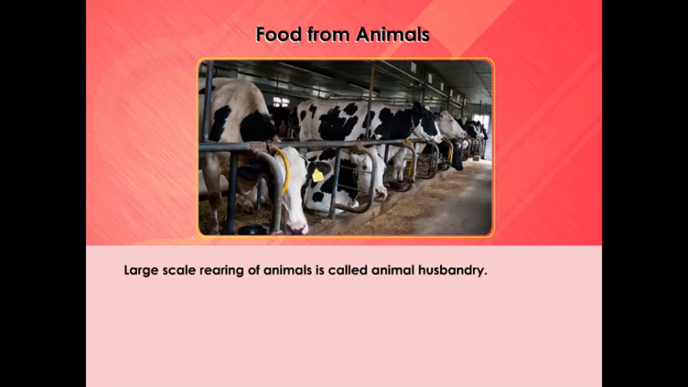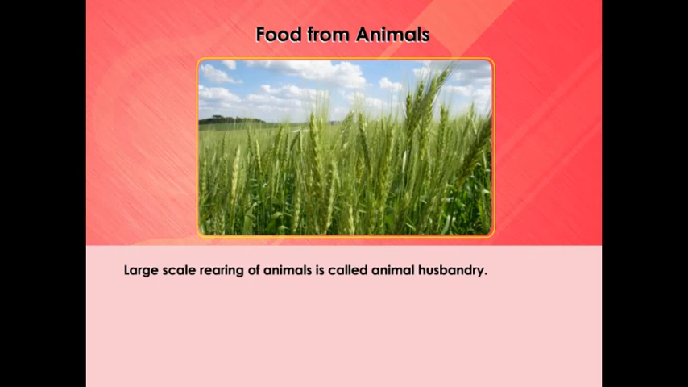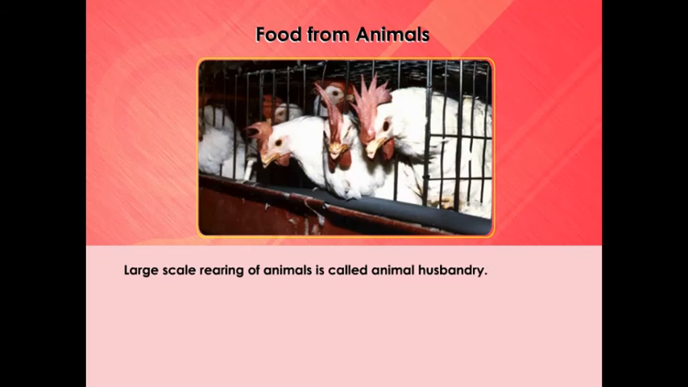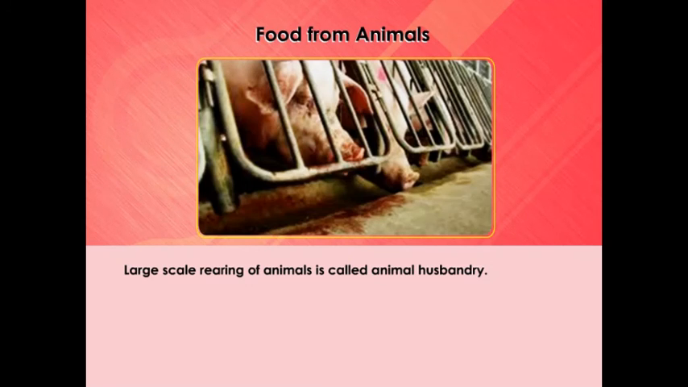Food from animals. Plants and animals also provide us with different kinds of food. Many people living in coastal areas consume fish as a major part of their diet. We have just seen that the process of crop production involves a number of steps like selection of seeds, sowing, etc. Similarly, animals reared at home or in farms have to be provided with proper food, shelter, and care. When this is done on a large scale, it's called animal husbandry.